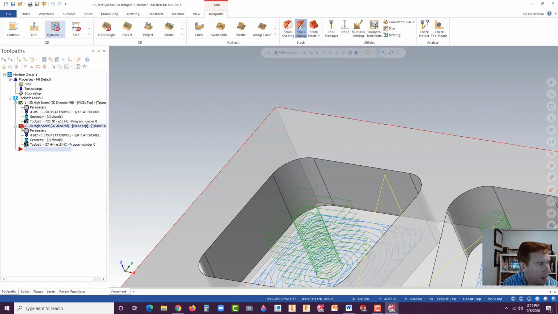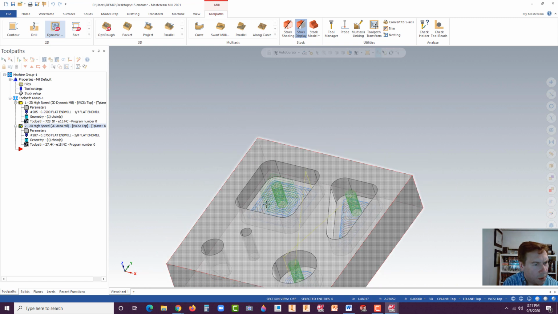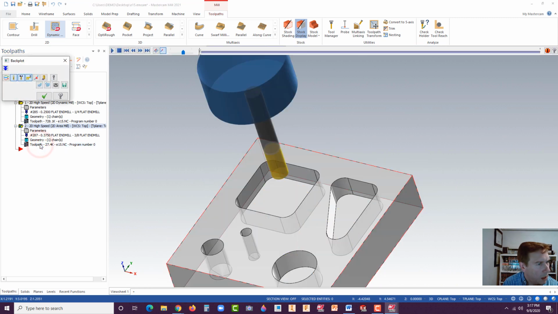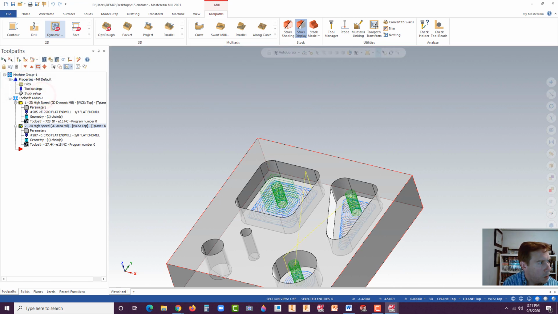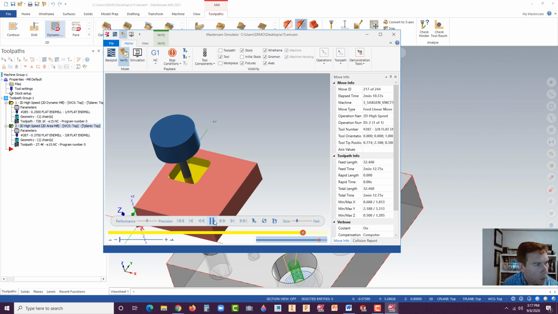Okay, did it not take in that second one? All right, maybe I made a mistake there. Did I pick the wrong one? Let's just verify that one. Oh, it only picked up on that one little area.